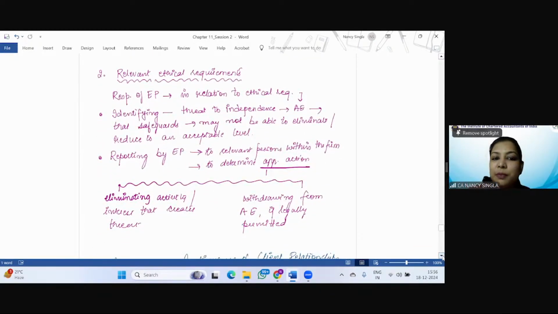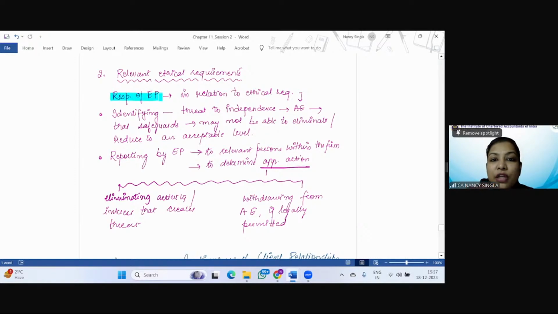Where something has been repeated, try to mark it and energize your efforts towards those things that are being repeated, like establishing the policies and procedures so as to obtain reasonable assurance. Another thing repeated again and again is professional standards, regulatory and legal requirements, and whether the audit report is appropriate in the circumstances. You should learn these points, and they should be on your fingertips, right? These are the keywords that are going to help you fetch good marks and pass your audit exam with flying colors. So the next element is relevant ethical requirements.